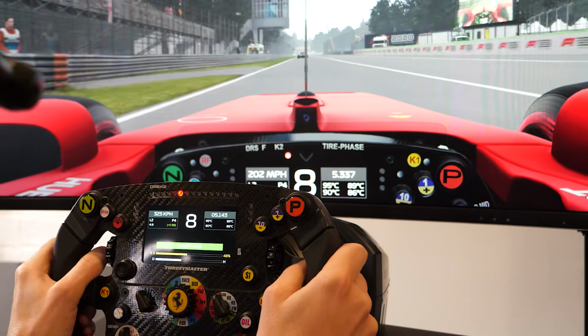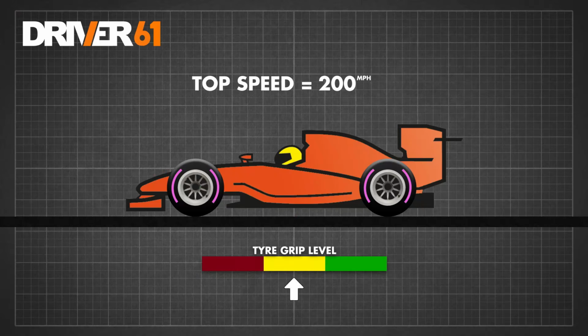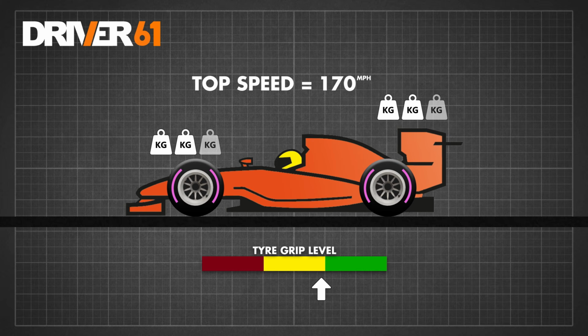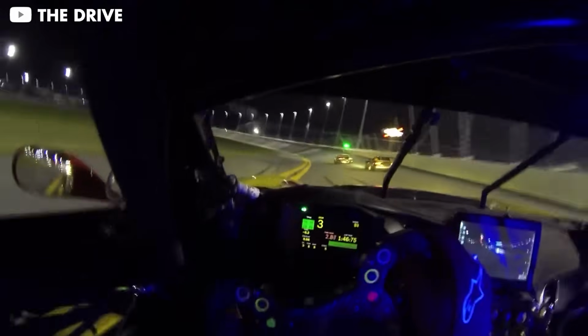As the car generates more downforce, it will also increase the amount of wind resistance or drag caused by the air flowing over the car. This will essentially make the car slower in a straight line. More weight from the downforce pushing down over the tyres will create more grip. So increasing downforce will give you much better handling through the corners, but it will slow you down on the straights. A very general rule is that for tracks with long straights such as Monza or Daytona, you will want a low downforce car. Whilst tracks with shorter straights, you can get away with running higher downforce, like most tight street circuits.